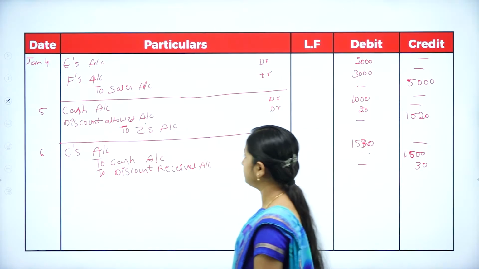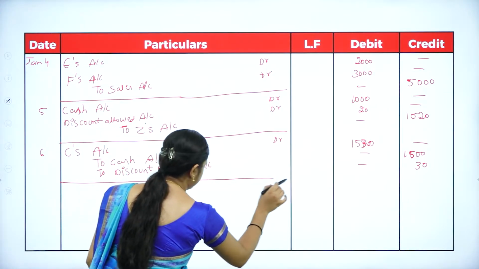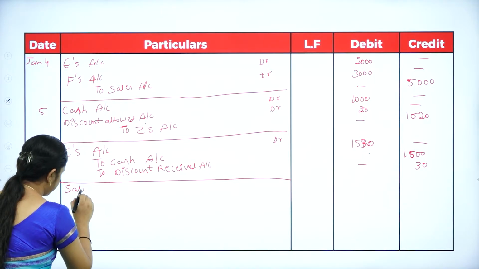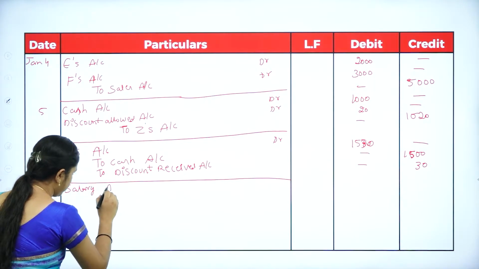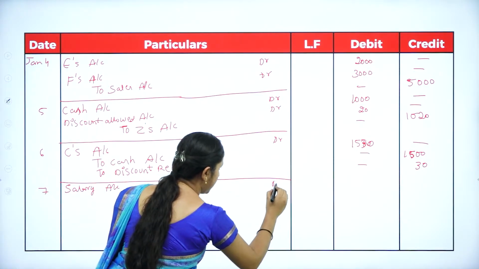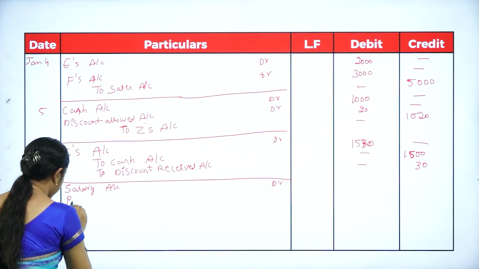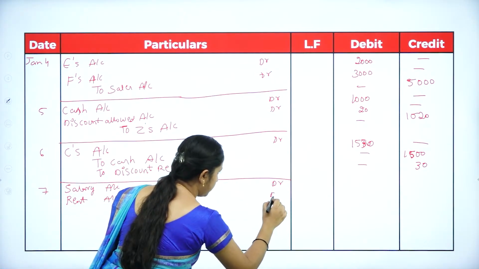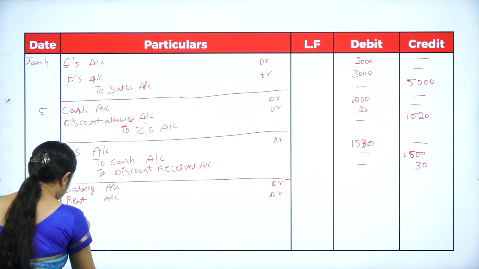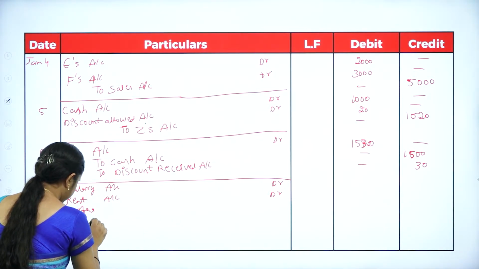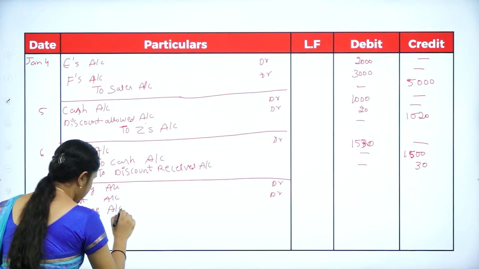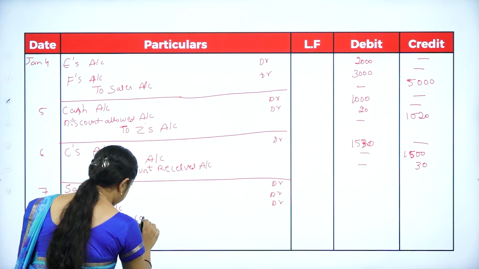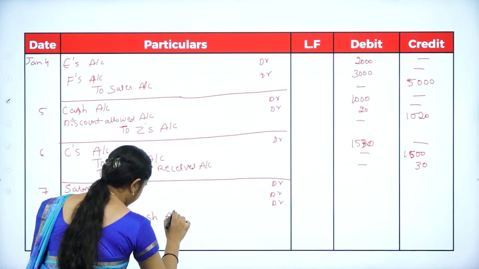On 7th, salary account debtor, rent account debtor, postage account debtor to cash account.